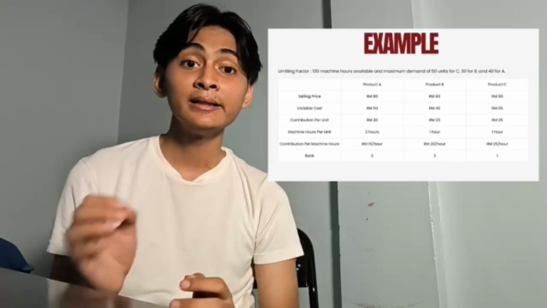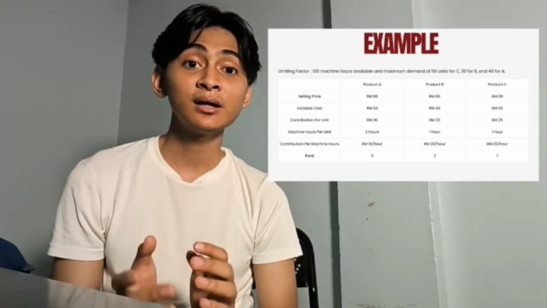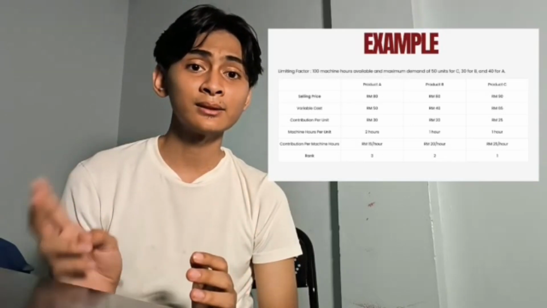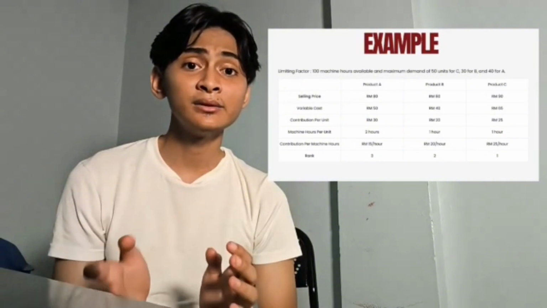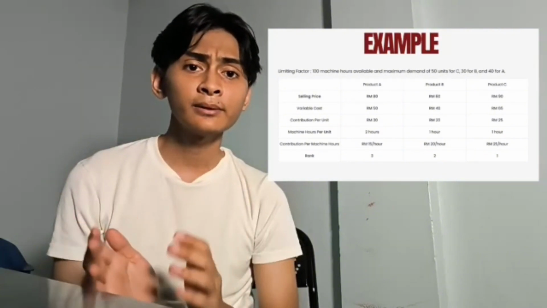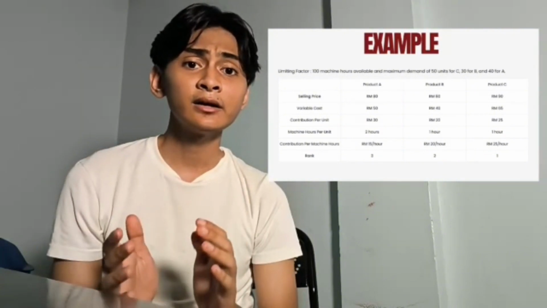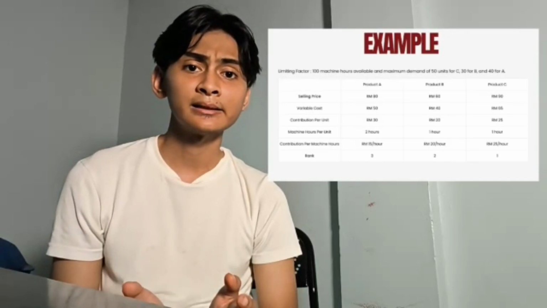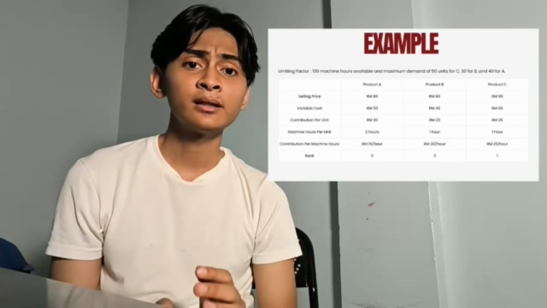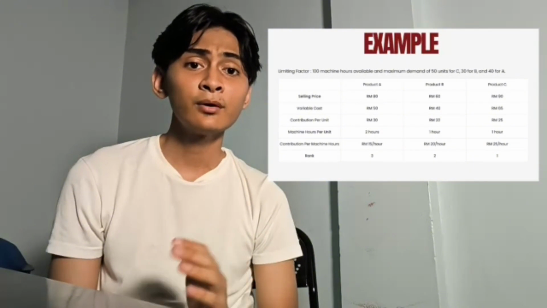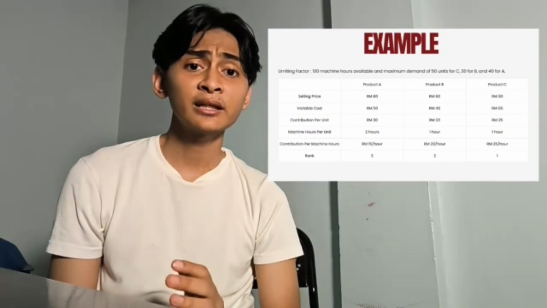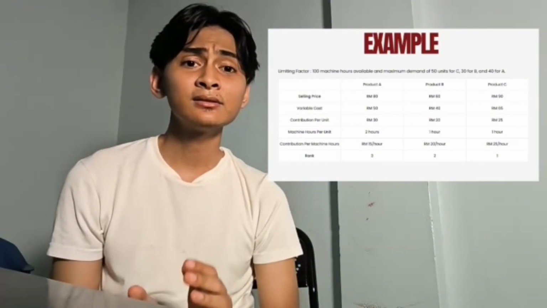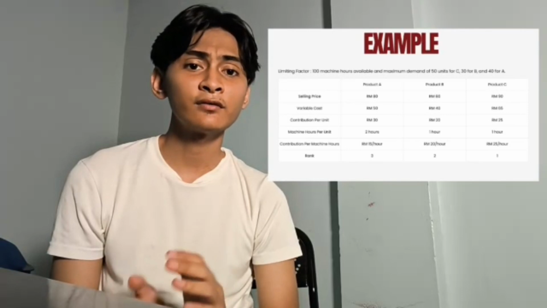Finally, product A. Demand is 40 units, but each needs 2 hours to produce. With only 20 hours left, we can only produce 10 units. So our optimal product mix is 50 units of C, 30 of B, and 10 of A. The total contribution will look something like this. Product C gives 1,250, product B gives 600, and product A gives 300. That's a total of 2,150 of contribution.